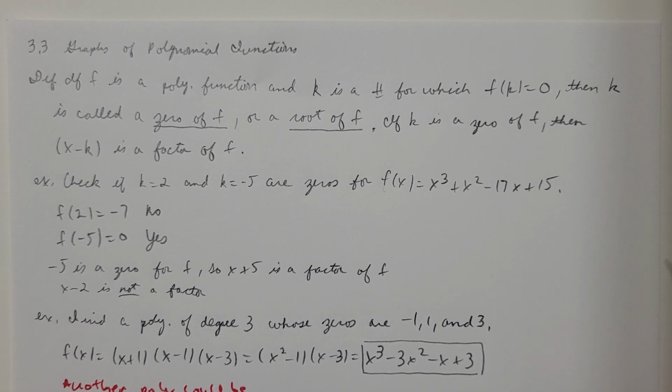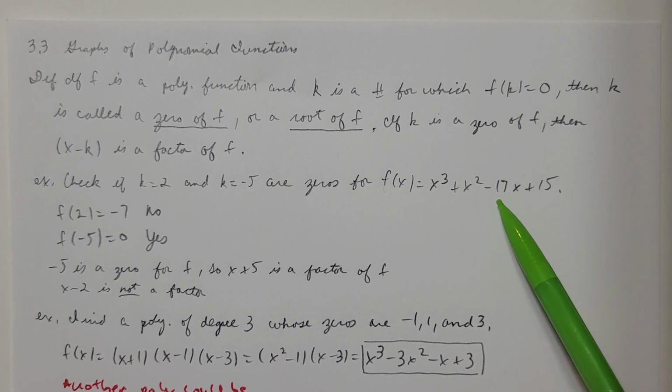Okay, and now I want to know if -5 is a 0 of f. Same deal. I'm going to plug in that number and simplify this. So -5 cubed, -5 times -5 times -5, that's -125, plus 25 is -100. -17 times -5 is 85.